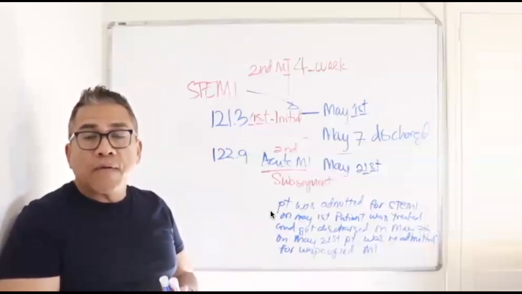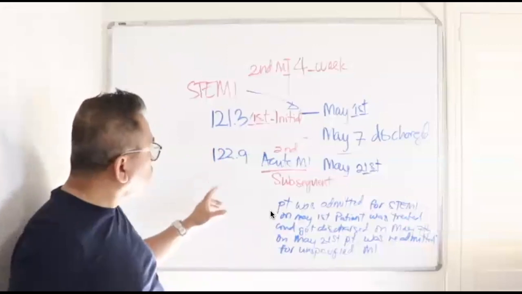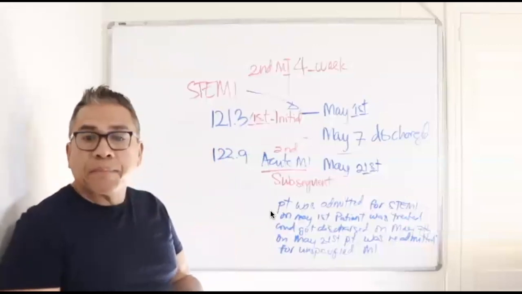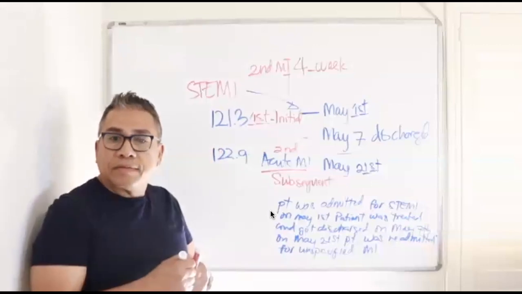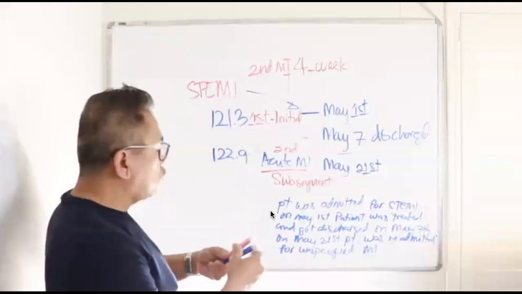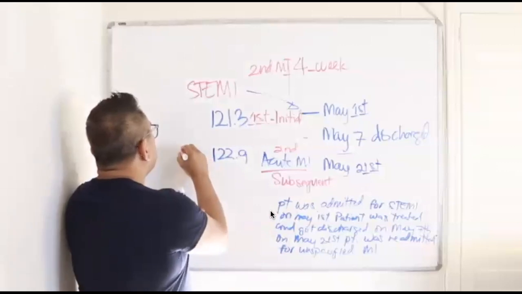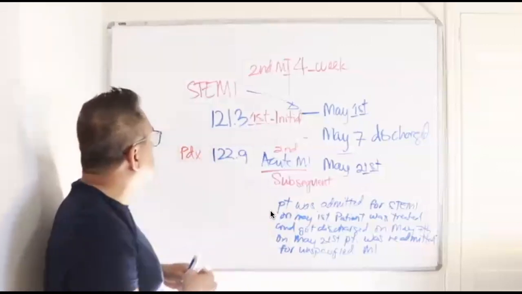Now, because of that rule, which one now should come first? It should be the I-22.9. I totally agree. This time, this is your primary diagnosis, okay?